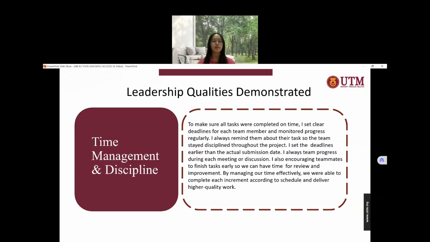To make sure all tasks were completed on time, I set clear deadlines for each team member and monitor progress regularly. I also remind them about their tasks so we can be disciplined throughout the project. I set the deadlines earlier than the actual submission date. I also encourage teammates to finish tasks early so we can have time for review and improvement. By managing our time effectively, we can complete each increment according to the schedule and produce higher quality work.